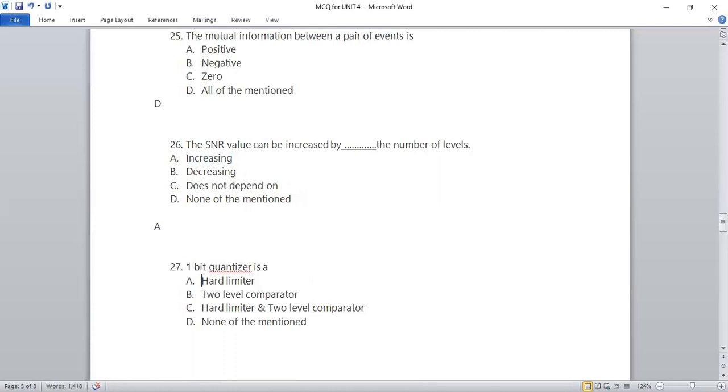Now moving to the next one: 1-bit quantizer is a hard limiter, or 2-level comparator, or hard limiter and 2-level comparator, or D, that is none of the mentioned. So the right answer is 1-bit quantizer is hard limiter and 2-level comparator.